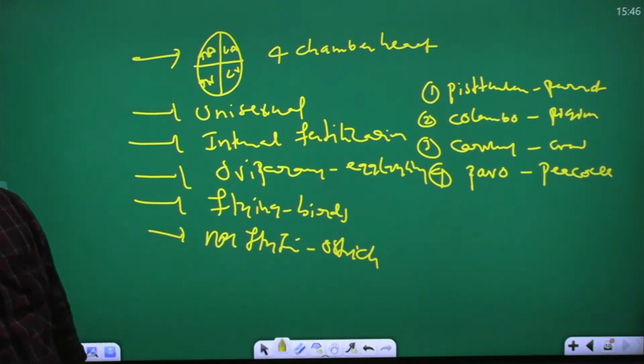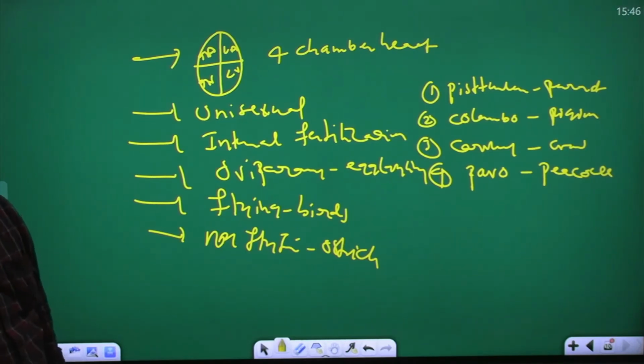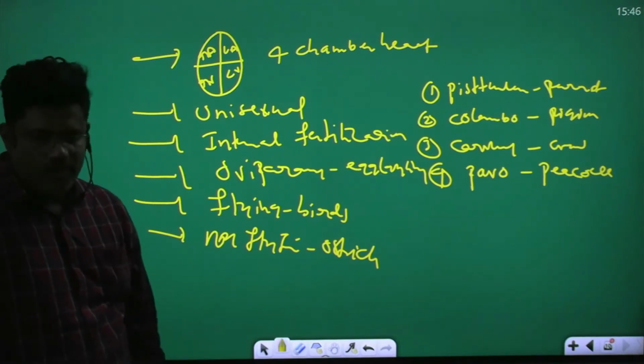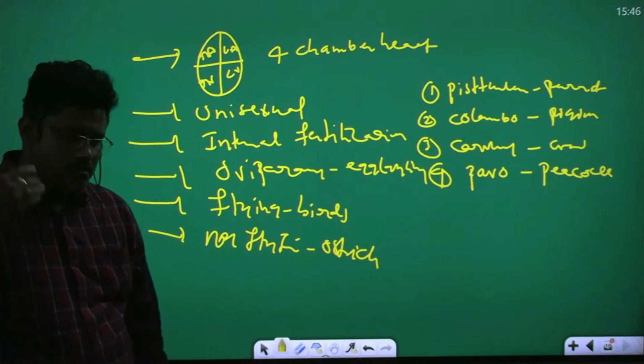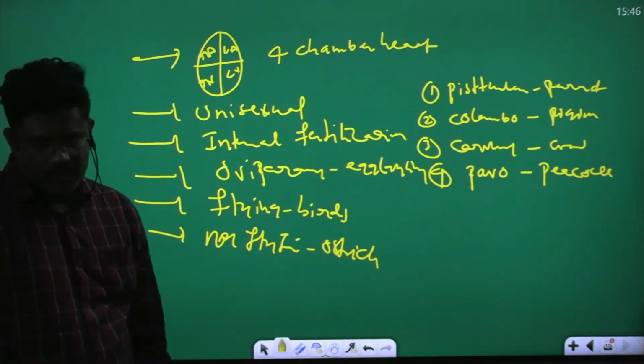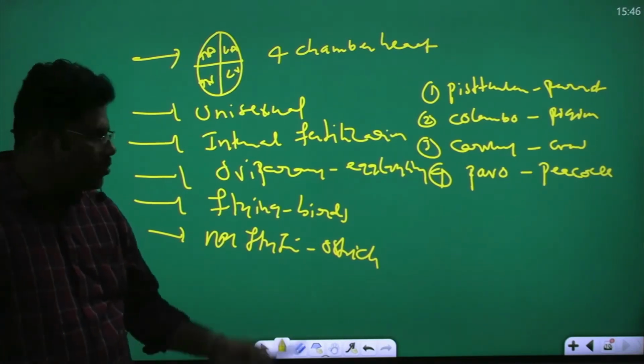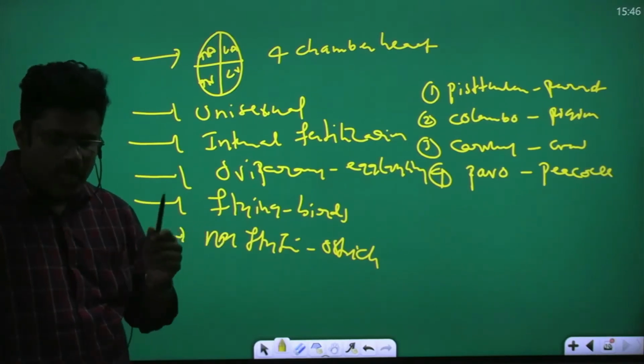On Monday, we will take mammals and mammal related examples. Then the second chapter, structural organization, tissues: epithelial tissue, connective tissue, muscular tissue, nervous tissue. So Monday onwards, mammals, then a new chapter will start. So you have the total animal kingdom.